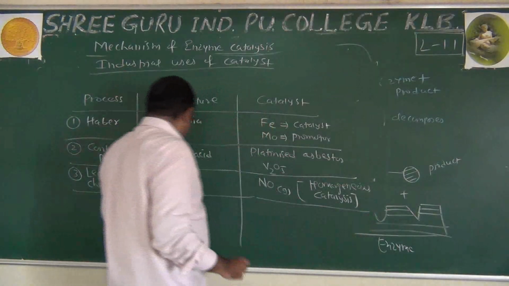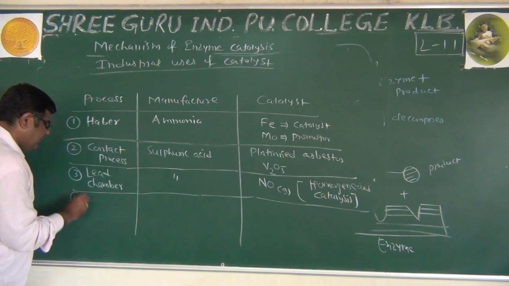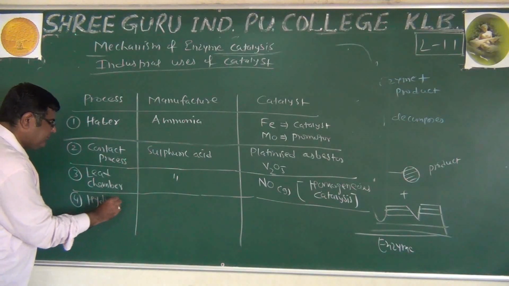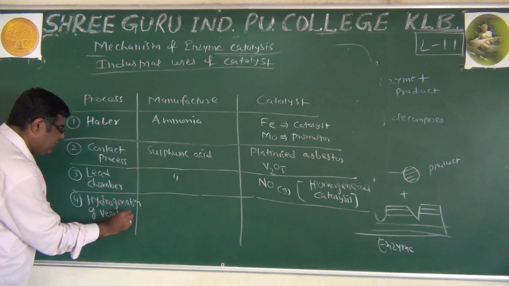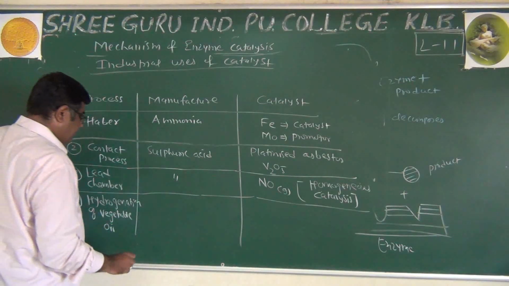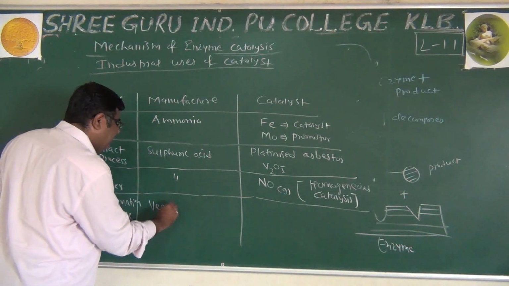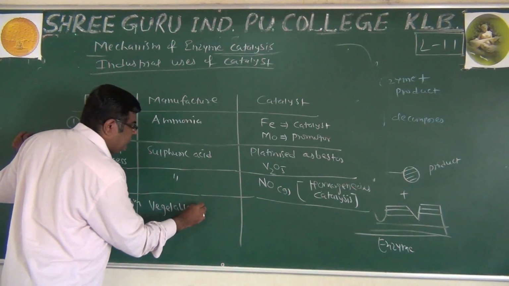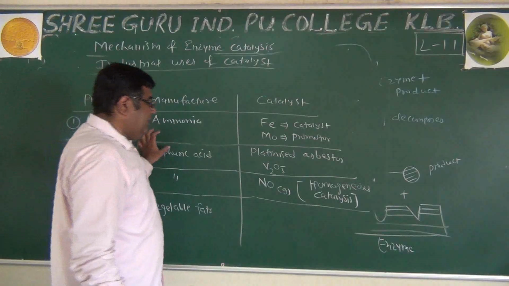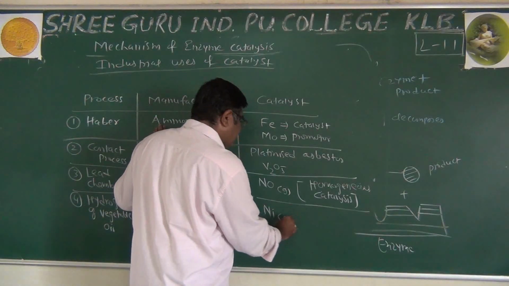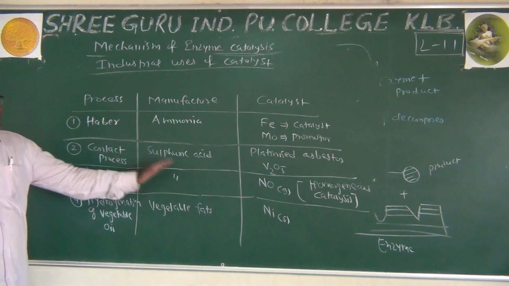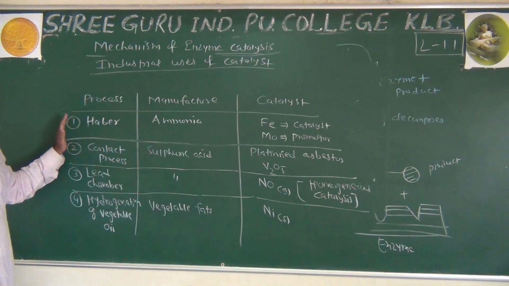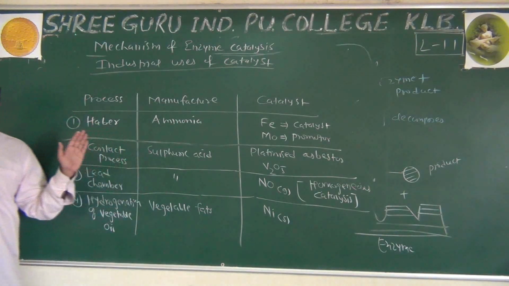The fourth one we can add here as hydrogenation of vegetable oil, and it is used for manufacture of vegetable fats, and the catalyst is this. We can add many more here, but at least 4, because that many is needed in this particular case. So it is the industrial uses of the catalyst.